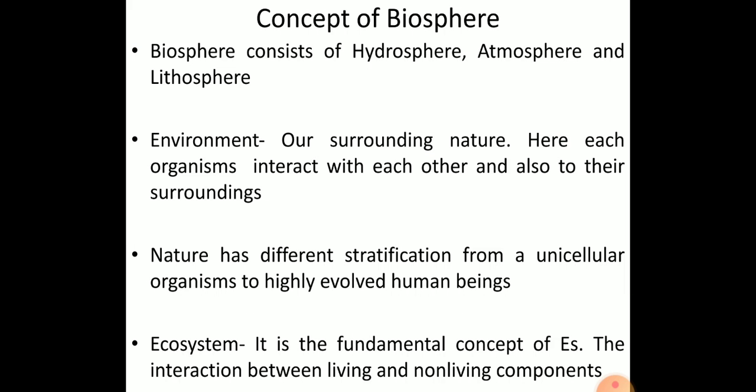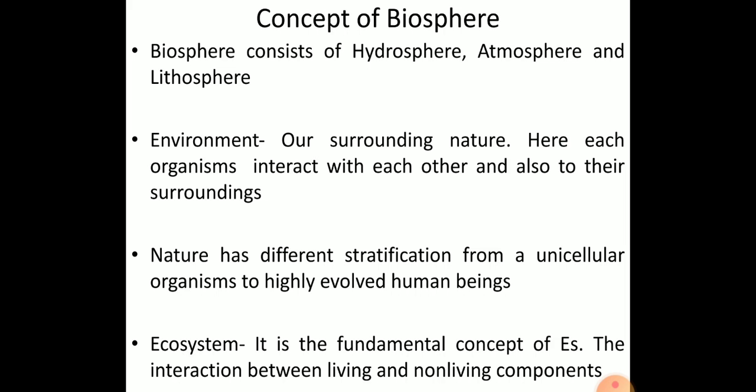Already I told you that the biosphere consists of various regions. The environment is nothing but what we see in our surroundings. In the biosphere we have the environment, and in that environment we have one particular type of functioning of organisms, that's the ecosystem.